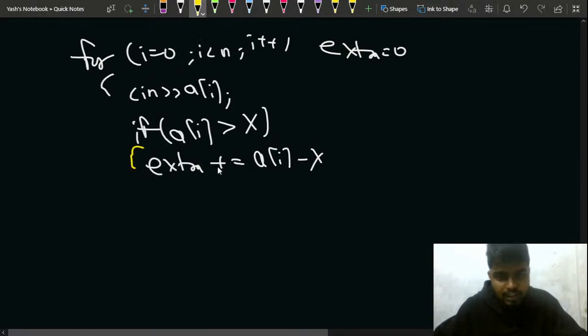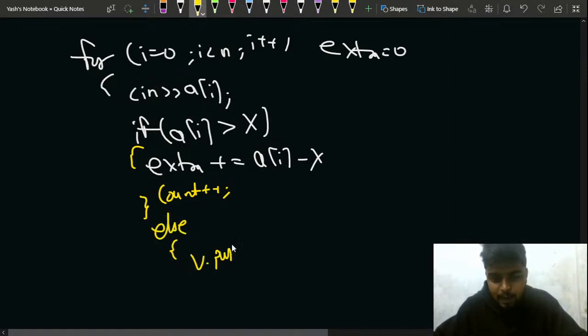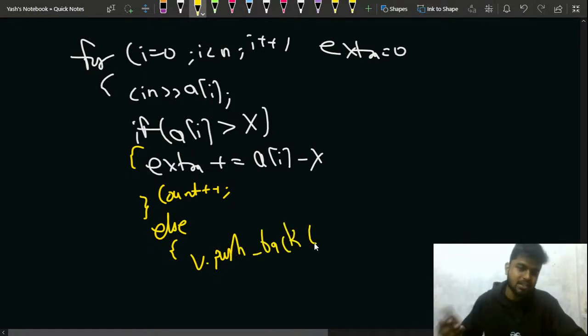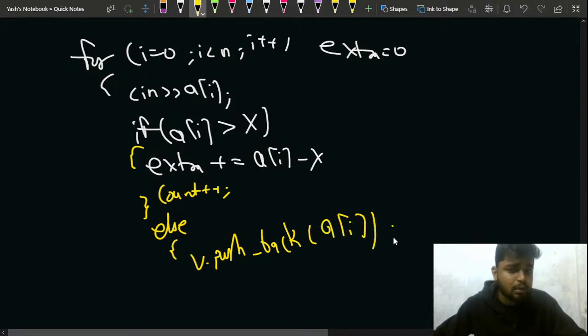I should also be counting this, because I'll do a count plus plus. I'll say that this person is wealthy, so count plus plus, because this particular person will be wealthy for me. Else, I'll make a vector and push back all the people who are there and who are having value lesser than x. So I push that particular ai into my vector.